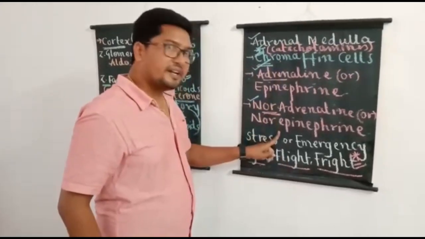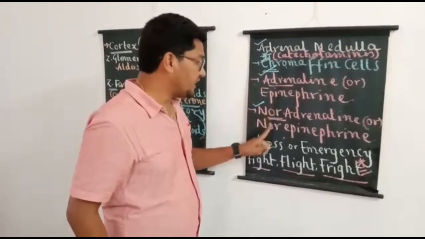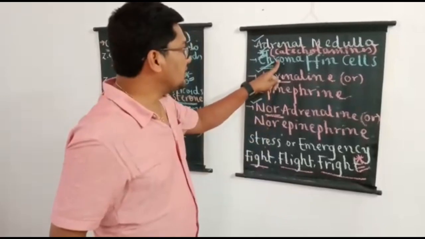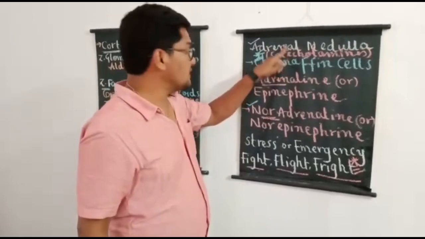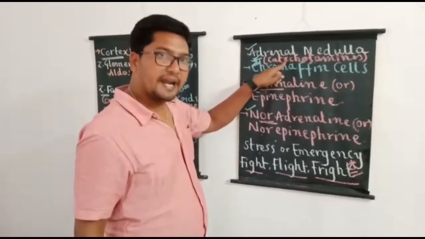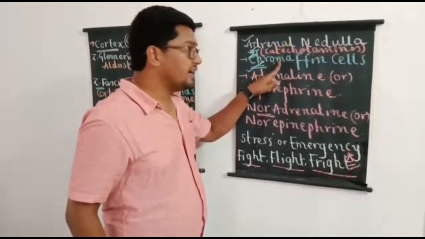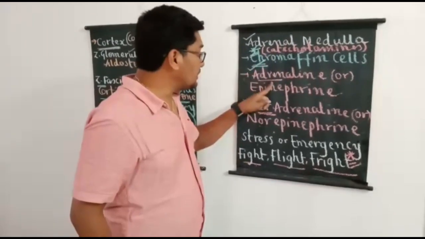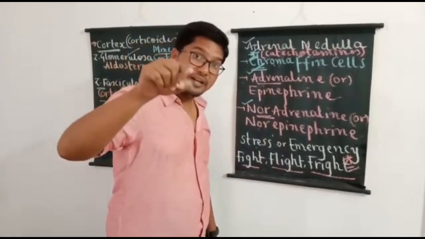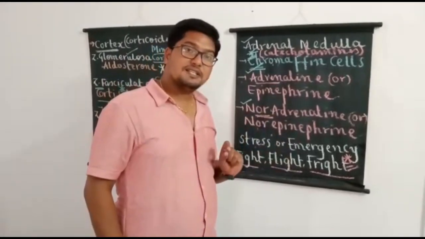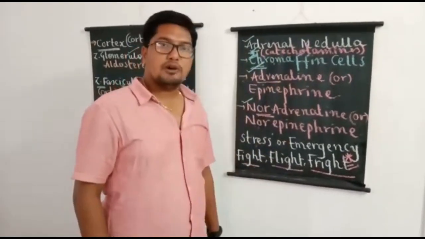Which are the hormones of the adrenal medulla? Adrenaline and noradrenaline. They are otherwise called epinephrine and norepinephrine. Based on their chemical nature, they are called catecholamines. So I repeat, what are catecholamines? Hormones of the adrenal medulla are called catecholamines. Catecholamines are produced by which cells? Chromaffin cells of the adrenal medulla. Which two are the catecholamines? Adrenaline and noradrenaline. When are they released? Whenever a person enters stress and emergency situations. So this is all about the information related to hormones of the adrenal medulla.